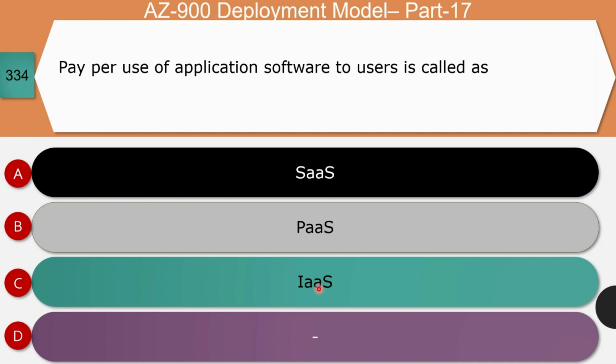Next question, pay per use of application software to user is called as software as a service, platform as a service, or infrastructure as a service. The right answer for this question is software as a service. Let's see why we opted for option A as an answer.